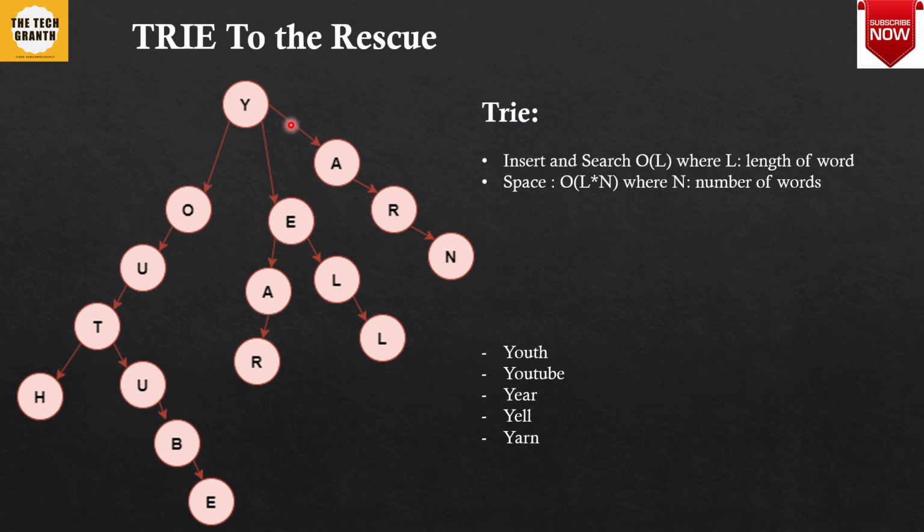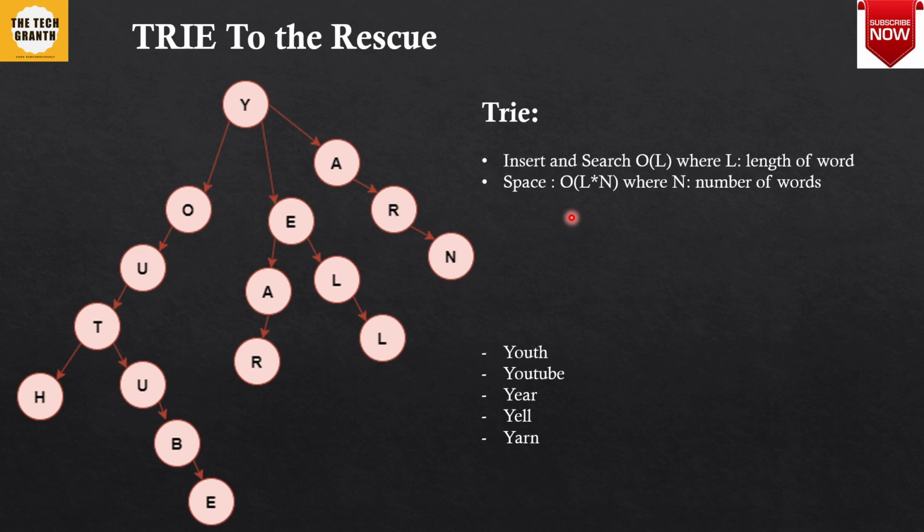So that is how, if we are at this node, we can give the suggestion for whatever its children are. Now the benefit of using a trie here is that you can insert and search any word in a trie in order of L time complexity. The drawback is that you have to store this data structure, so it requires L into N space complexity, so that much space is required.